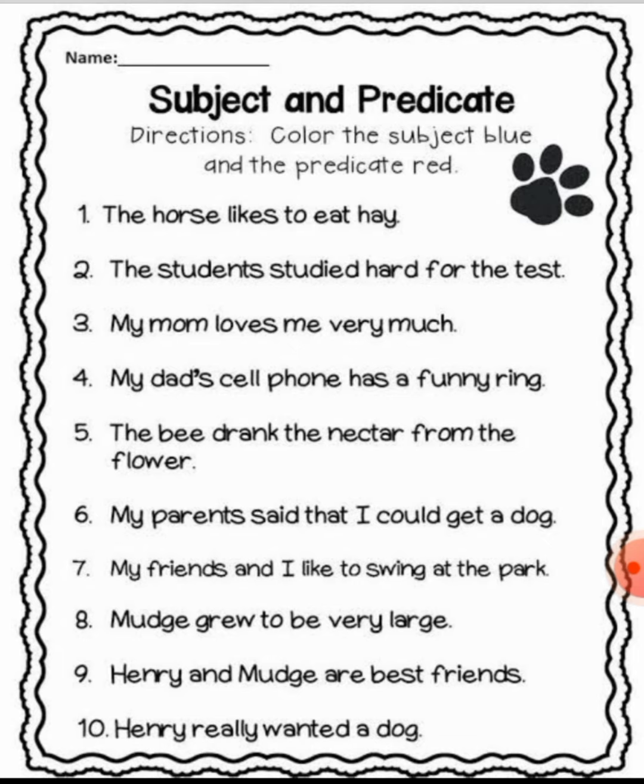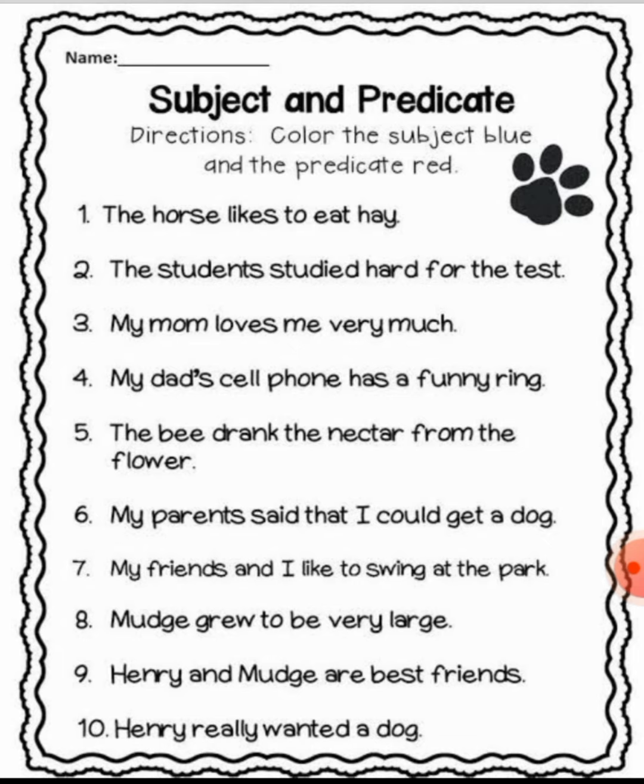Next, my friends and I like to swing at the park. Whom are we talking about here? My friends and I. This is a noun phrase, combined by the conjunction and. So my friends and I becomes the subject and like to swing at the park is the predicate. March grew to be very large. What are we talking about?